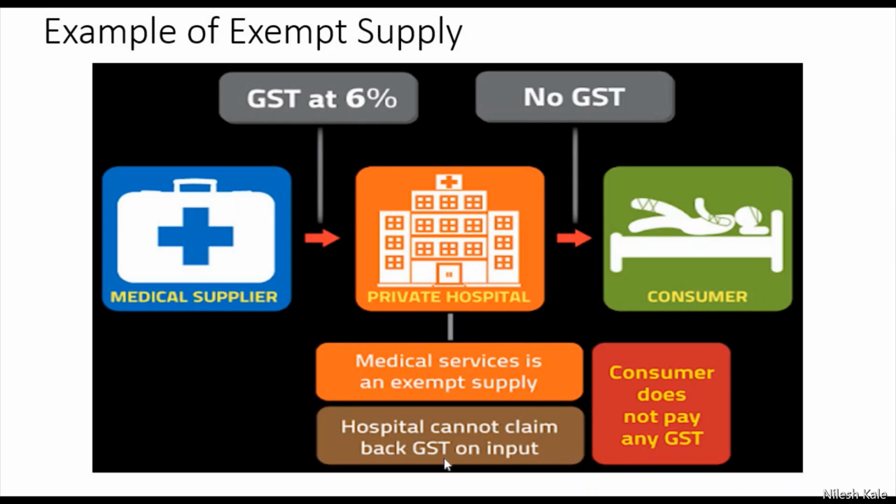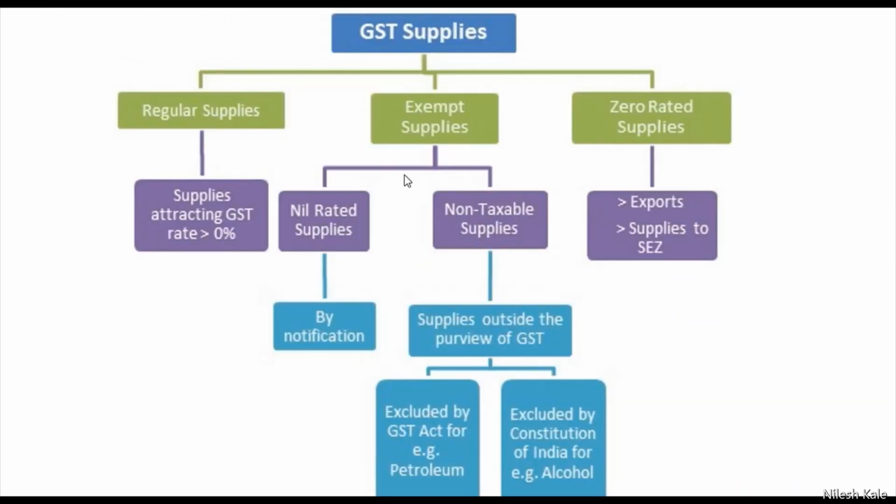And the hospital cannot claim back the input tax credit because it is supplying the exempt supply. This is a beautiful example. These images I have received from Google Images, and the sources are given in the description box.